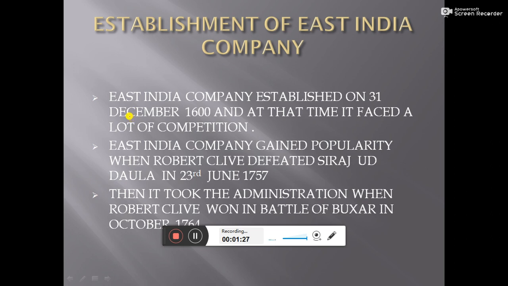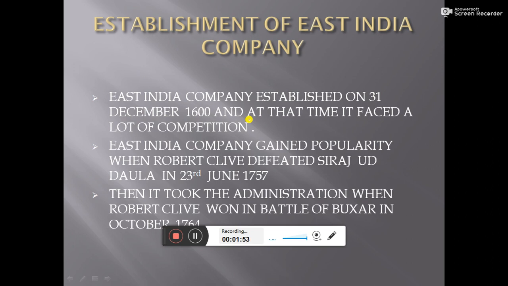So before coming to the main topic, that is the history of Jammu and Kashmir, first of all let us create a background so that it will look attractive, and it is also necessary. So first of all, East India Company was established on 31st December 1600, and at that time it faced a lot of competition.